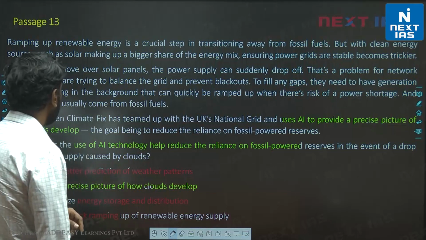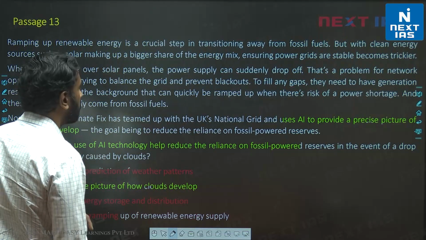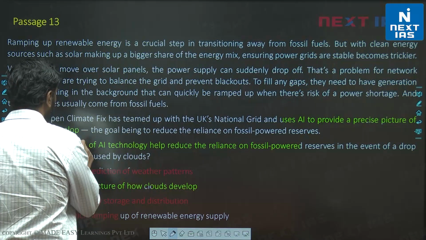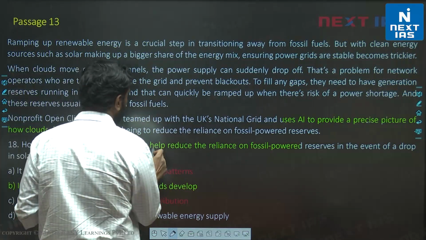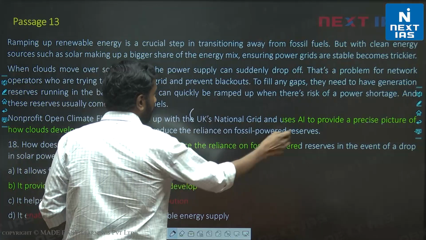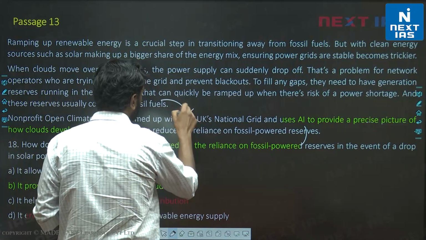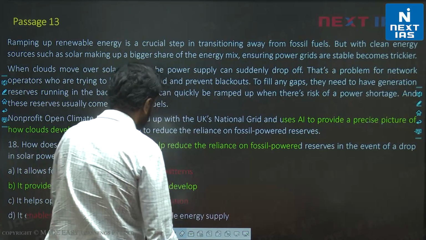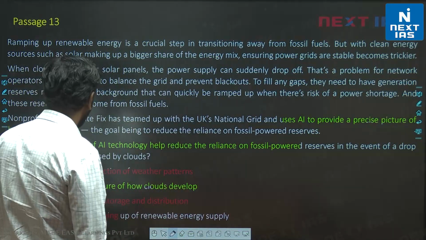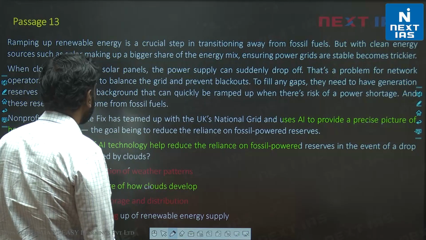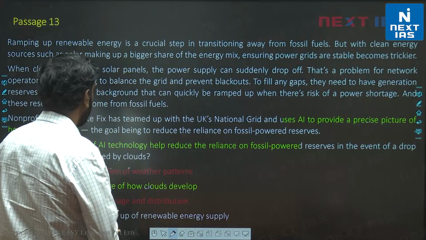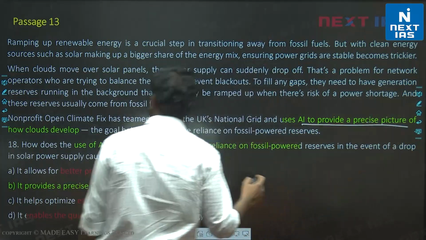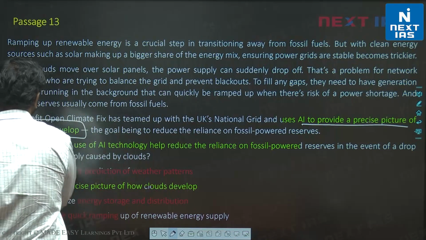We are looking at how does the use of AI technology help to reduce reliance on fossil-powered reserves. So use of AI technology, how does it help? We know it's the last paragraph, right? And it may be related to something stated here, but it's essentially from the last paragraph of the passage. Let's go through the options. It allows for better prediction of weather patterns. So we are told precisely AI is used to provide a precise picture of how clouds develop, right?